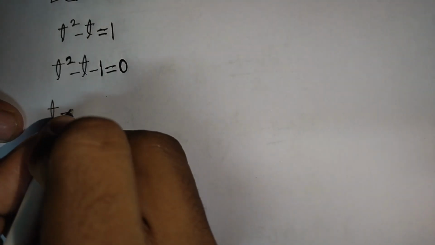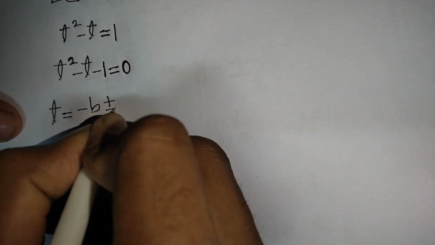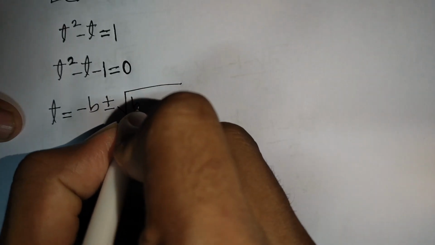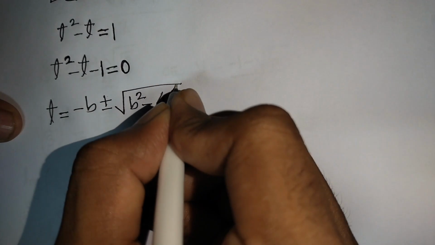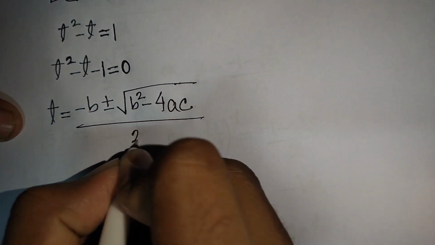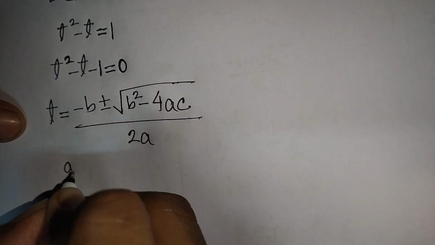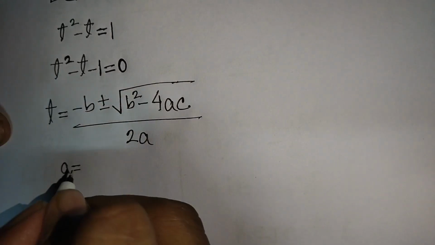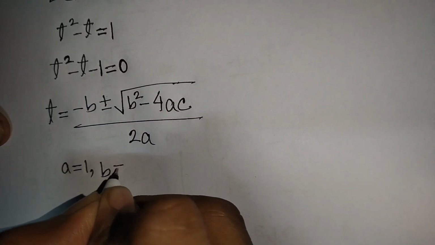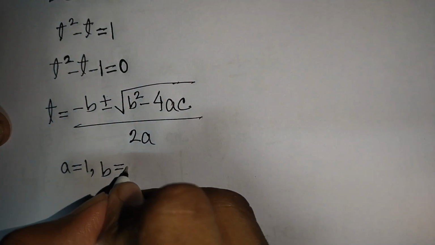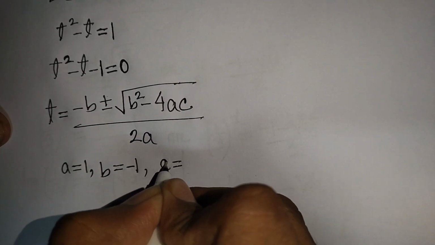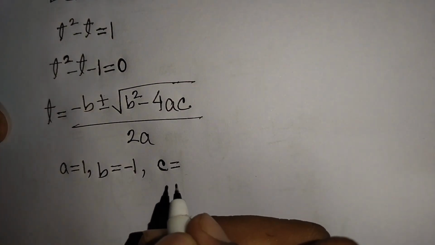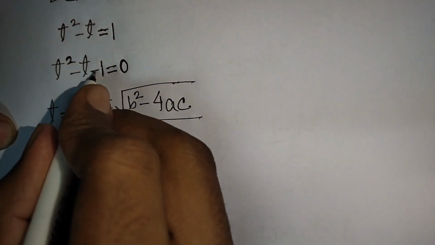So you can write here t is equal to minus b plus or minus square root of b square minus 4ac, divided by 2a. Here a is 1, b is negative 1, and c is negative 1.